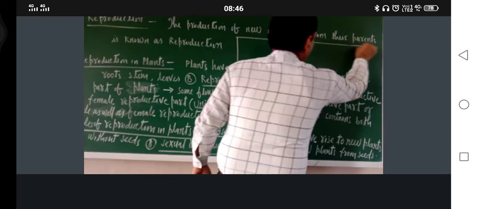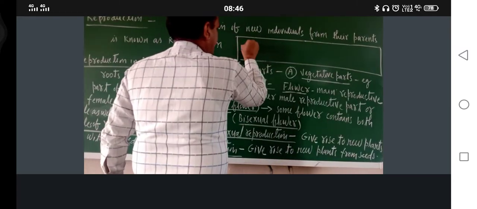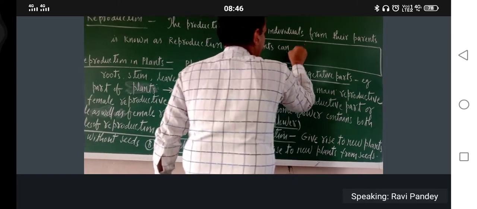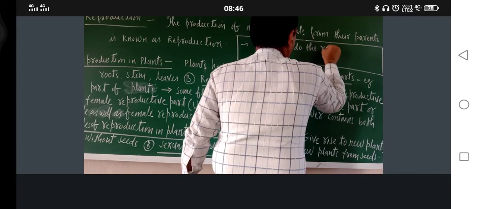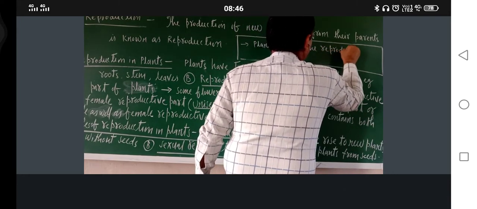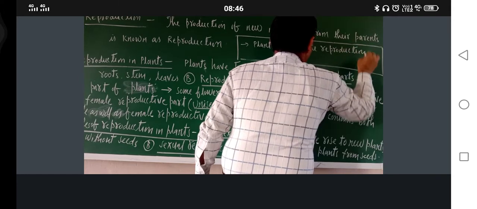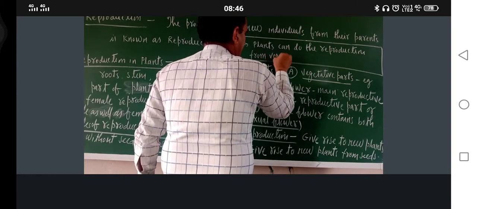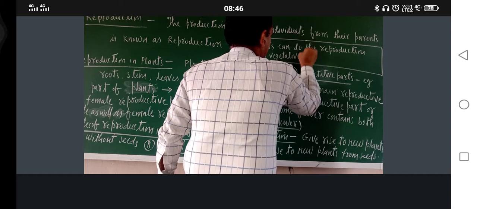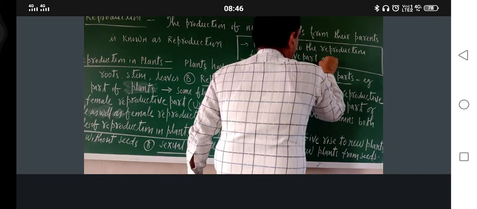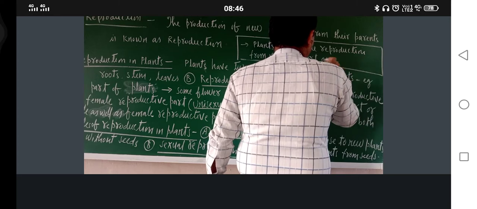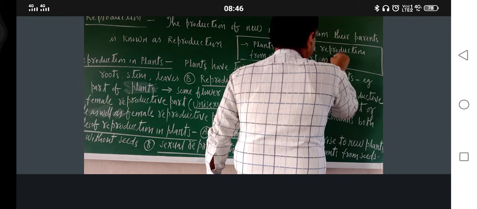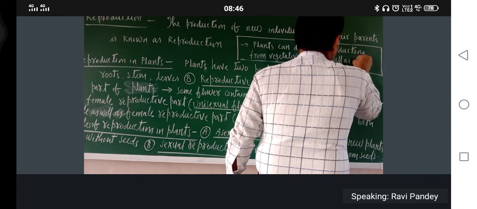Make a box and write here: plants can do the reproduction from vegetative part as well as reproductive part.